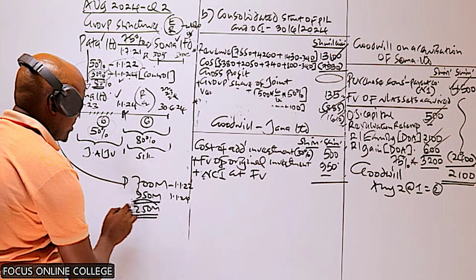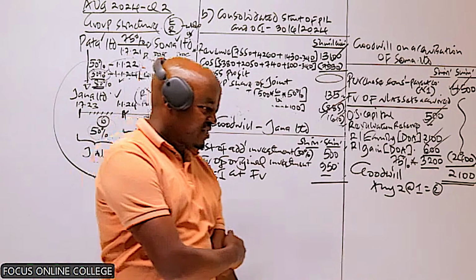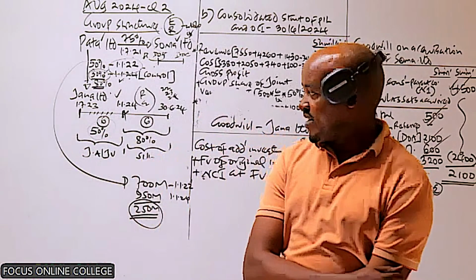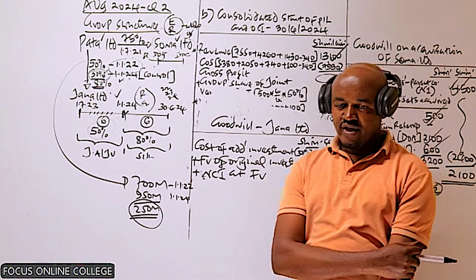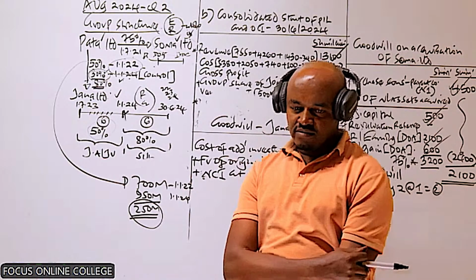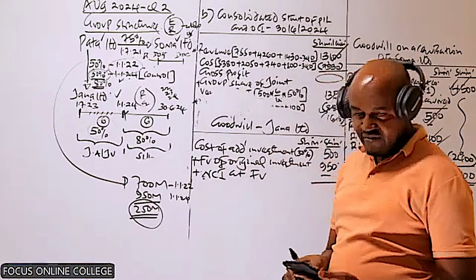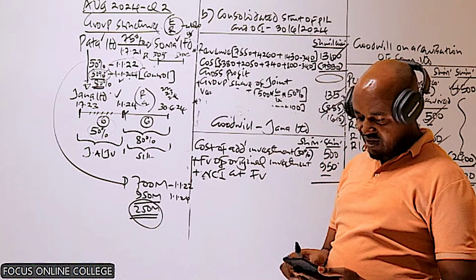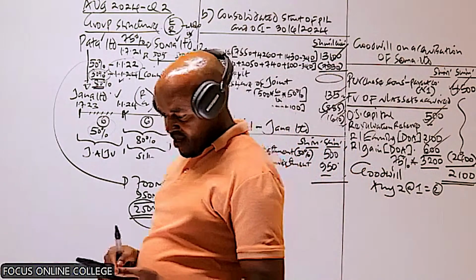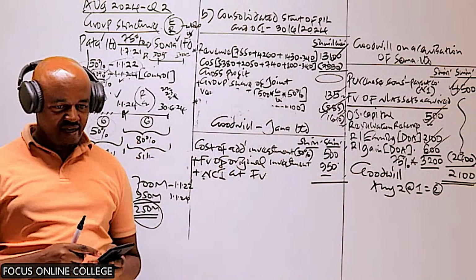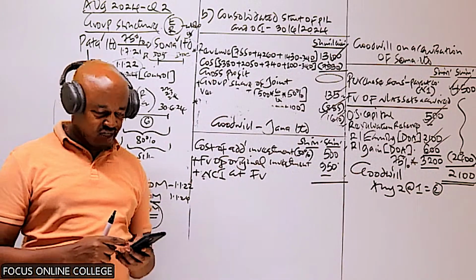Now, how do we account for that increase in the value of an investment in a company? There is another question which we did similar to this one, and I explained how we account for that. How do we account for this 250, which is the increase in the fair value of the 50% shareholding in Jana?